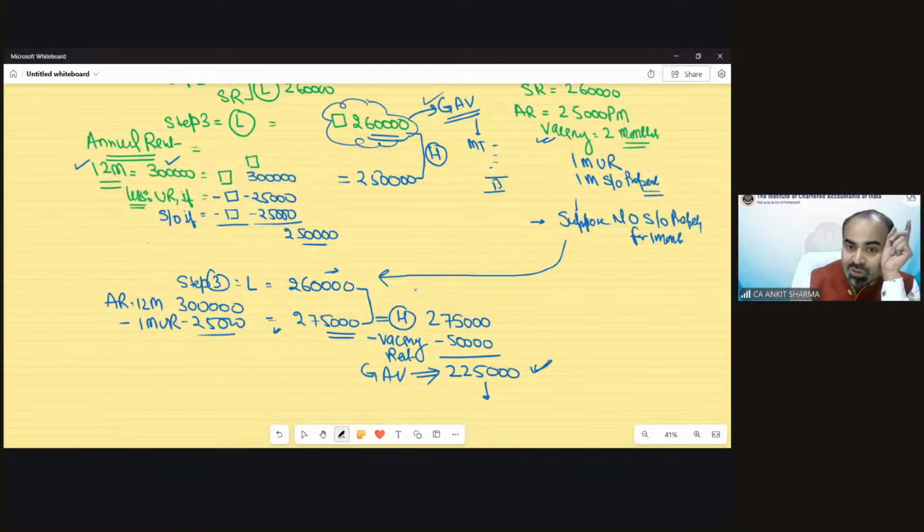But if the value calculated on the basis of annual rent is higher, then you have the opportunity to reduce the vacancy rent from this value. Okay, tell me, from the point of view of the assessee, is this provision of reducing vacancy rent beneficial or not? Think about it. Is this provision beneficial from the point of view of tax payment or not?